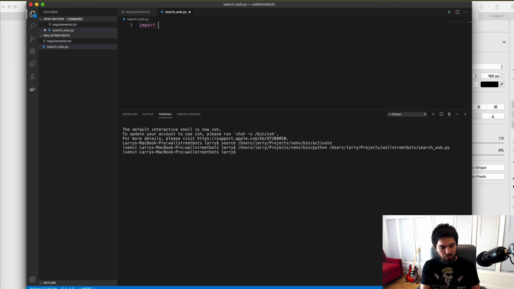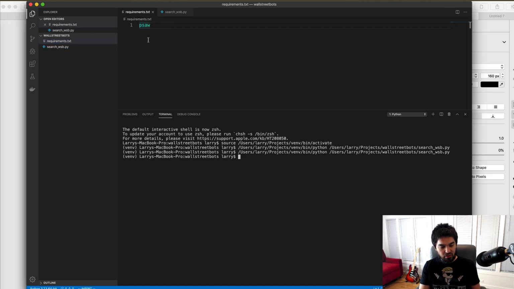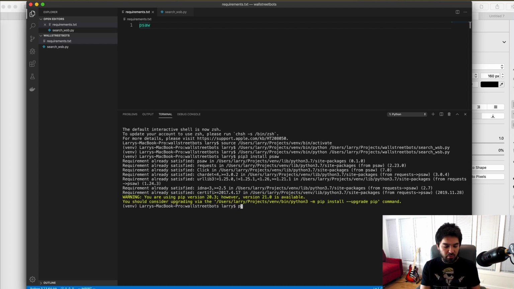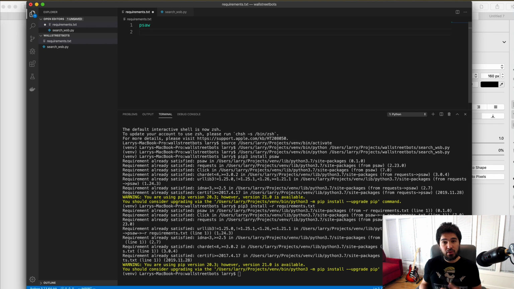And I can try to import PSAW, and I already have it, right? But if you don't have it, you can install it. So you can do pip3 install PSAW, or install all of the requirements that we have in this file. So you could do pip3 install -r requirements text, okay? And so PSAW is the Python package we're going to use, and that's why I'm including it.